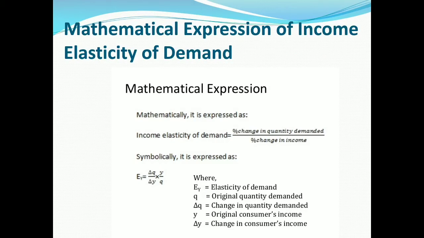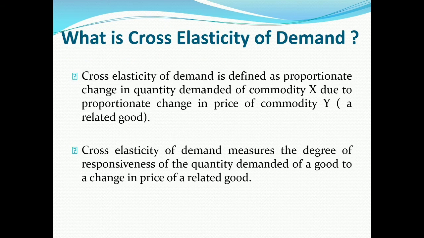And mathematical expression of income elasticity of demand is EY is equal to delta Q divided by delta Y into Y divided by Q. That is, here also Q and Y represent original quantity of demand and original consumer's income respectively. Delta Q is change in quantity demanded, delta Y is change in consumer's income.